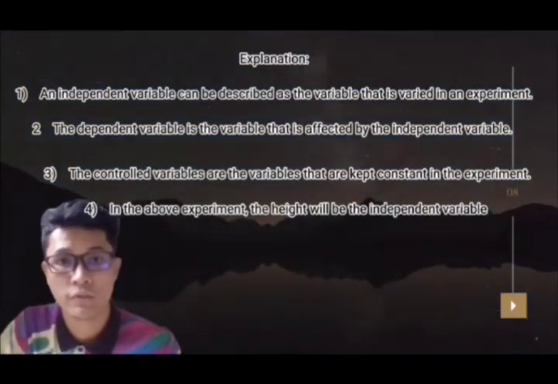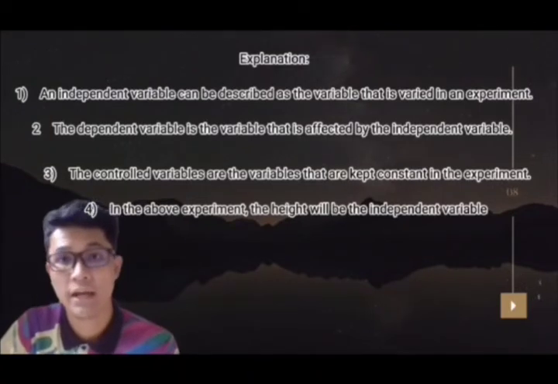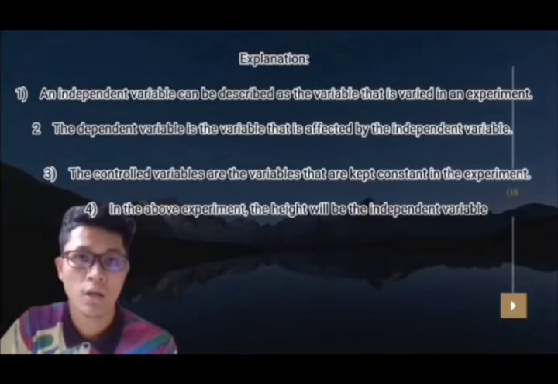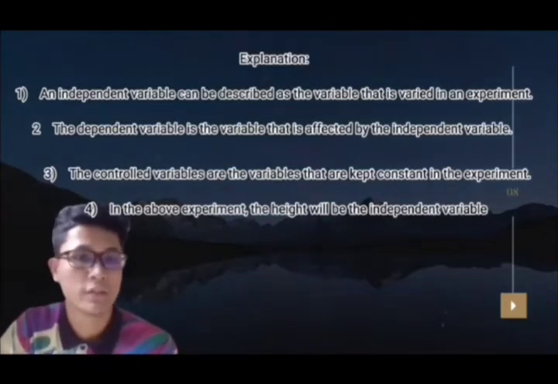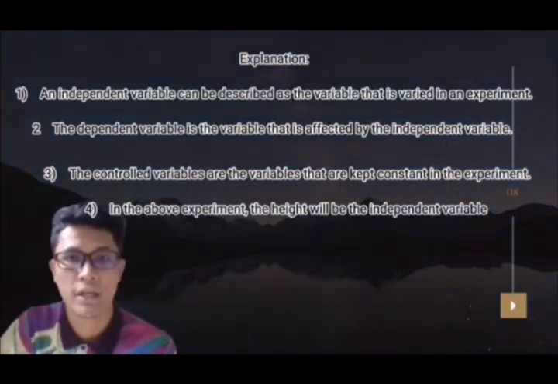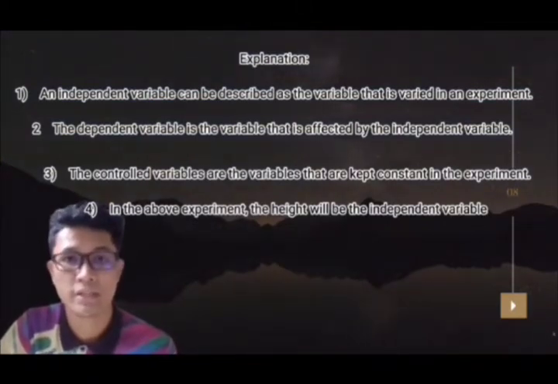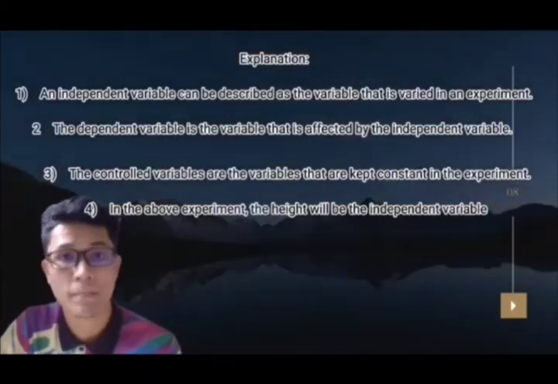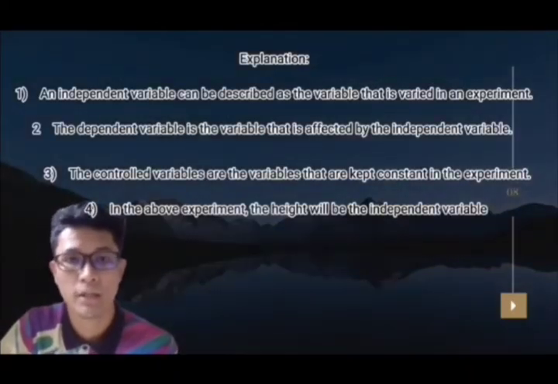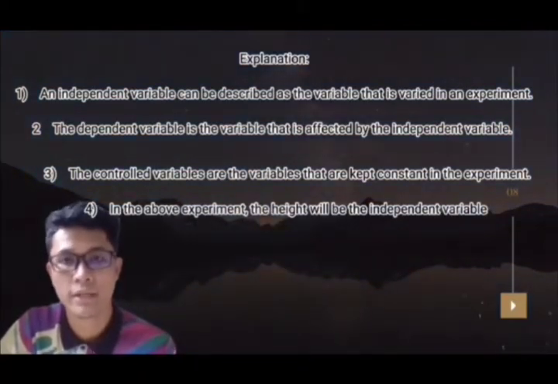Also, control variables are the variables that are kept constant in the experiment. As a result of the preceding explanation, the height represents the independent variable on the x-axis, while the arm span length represents the dependent variable on the y-axis.